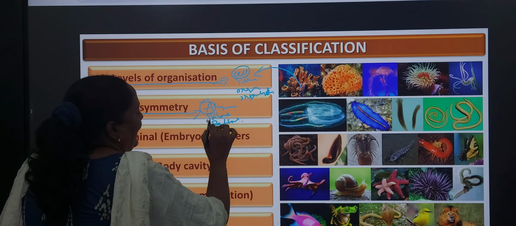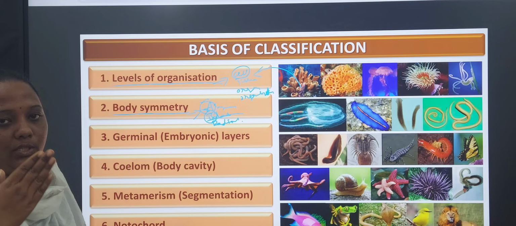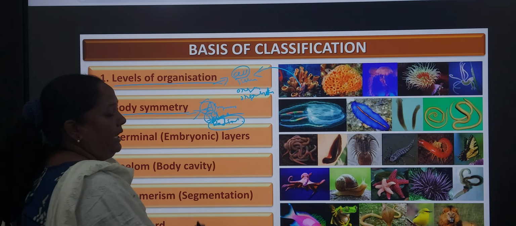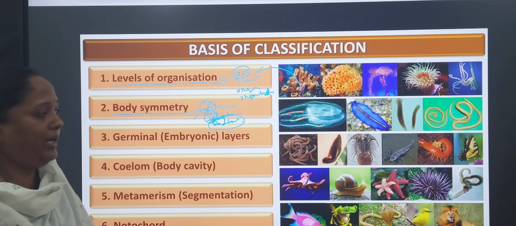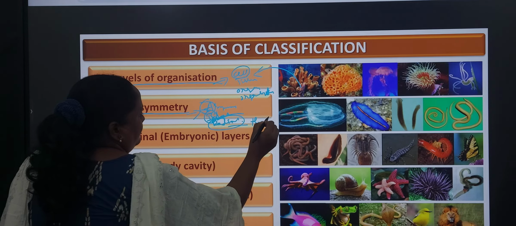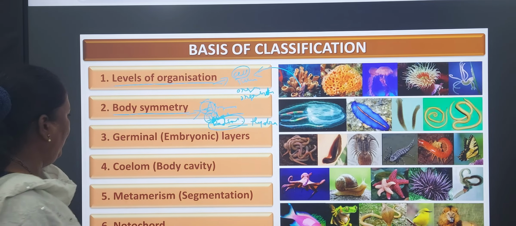So that's why in that phylum the symmetry is absent. Next, bilateral. Bi is nothing but two. We can cut the body into only two halves. Next, radial. We can cut the body in any plane, and it will get so many halves. An example is Hydra, which is present in marine water.